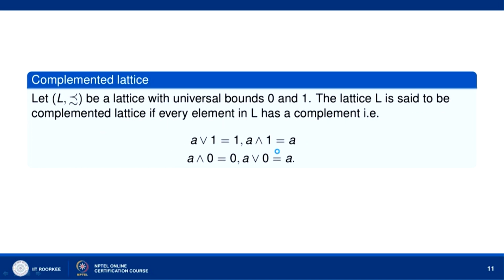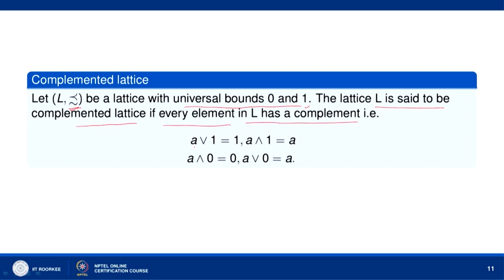Complemented lattice. Let L, with again the operation precedes, be a lattice with universal bounds, called 0 and 1, which are the least and greatest elements. So, let this be a lattice with universal bounds 0 and 1. The lattice L is called a complemented lattice if every element in L has a complement.